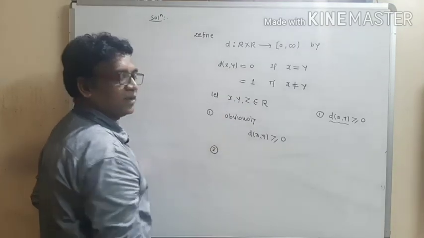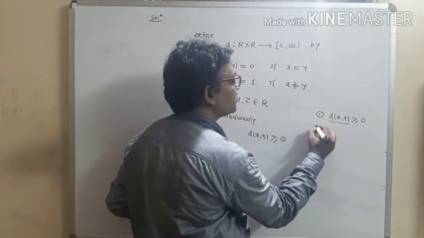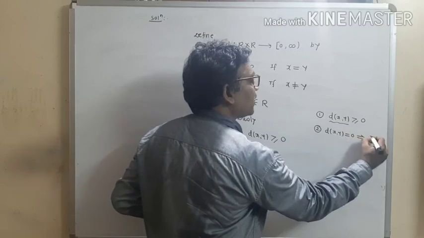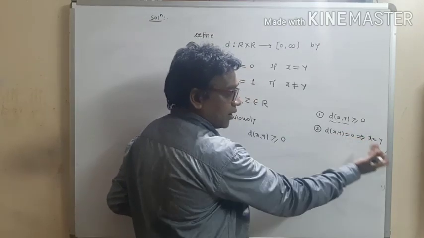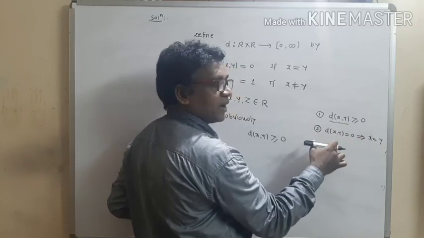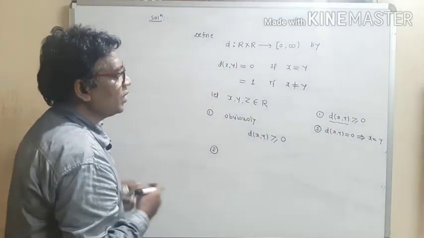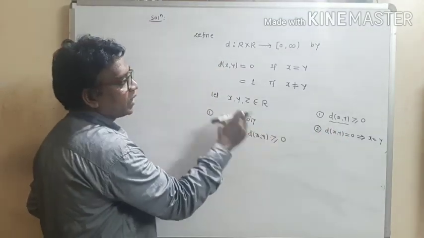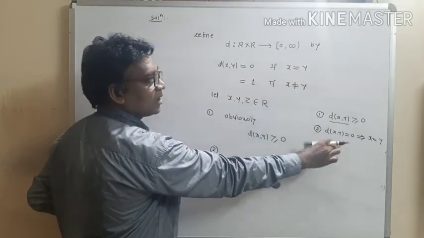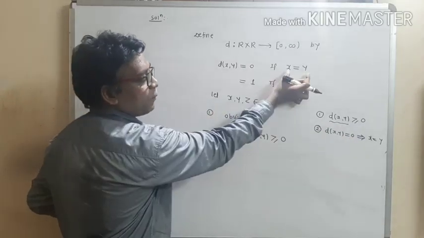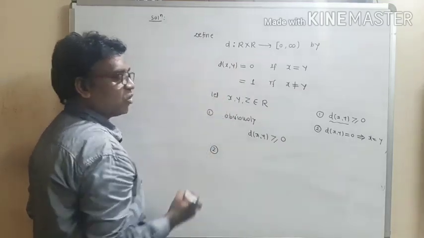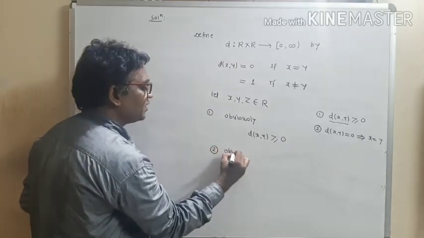Now prove the second property. Now see what is the second property or condition. If distance of xy equal to 0, then prove that x equal to y. And the converse, if x equal to y, then prove that the distance between x and y is 0. Now this is again the obvious thing. If distance is 0, then they are the equal point. And the converse: if the points are equal, then the distance between them is again 0. So write down, this is again the obvious thing.